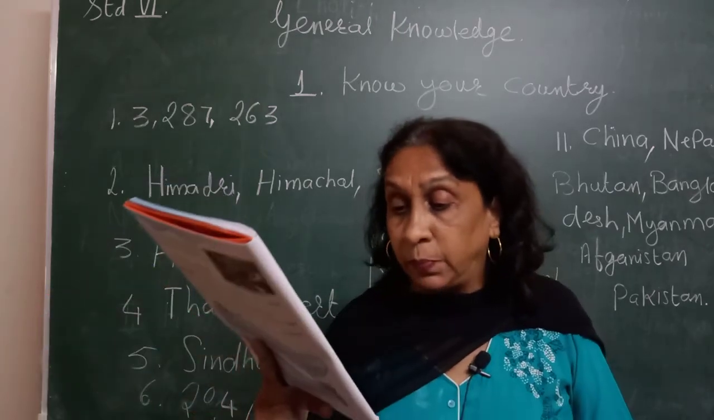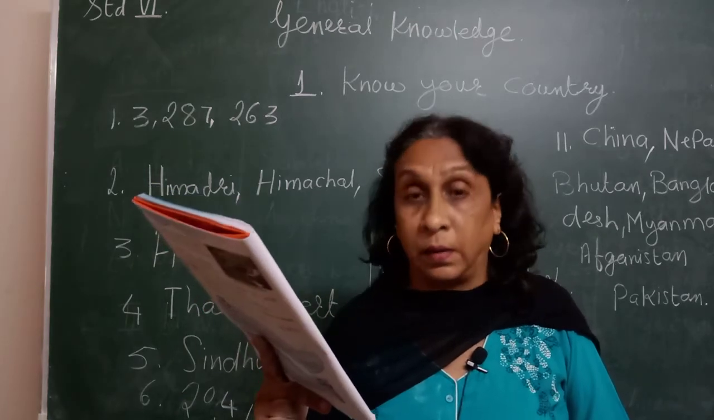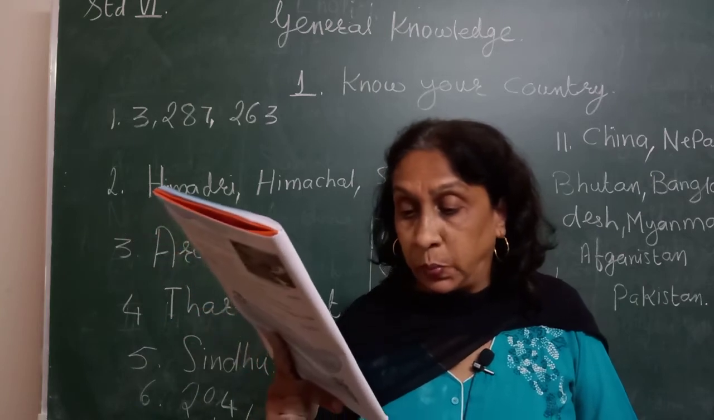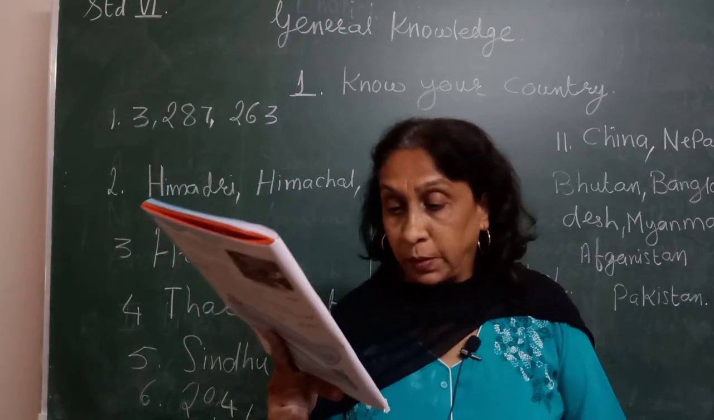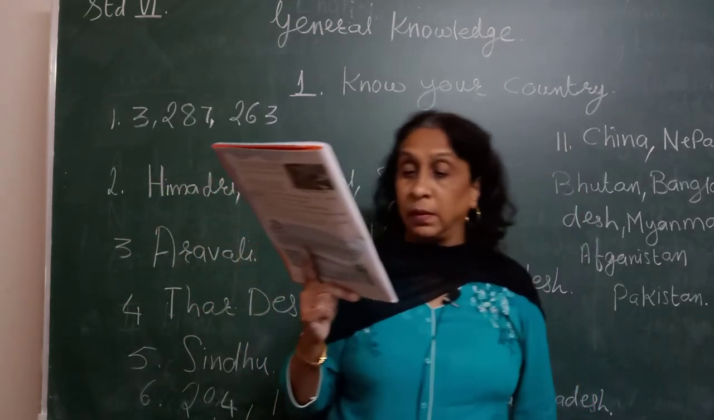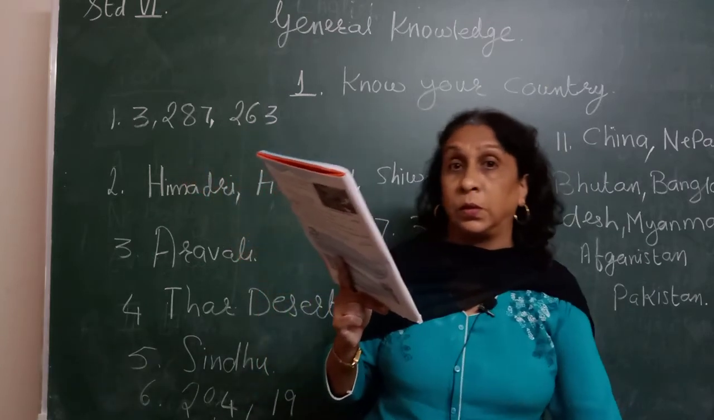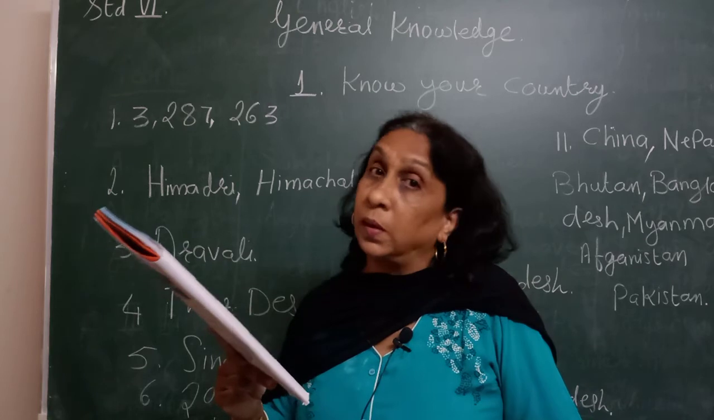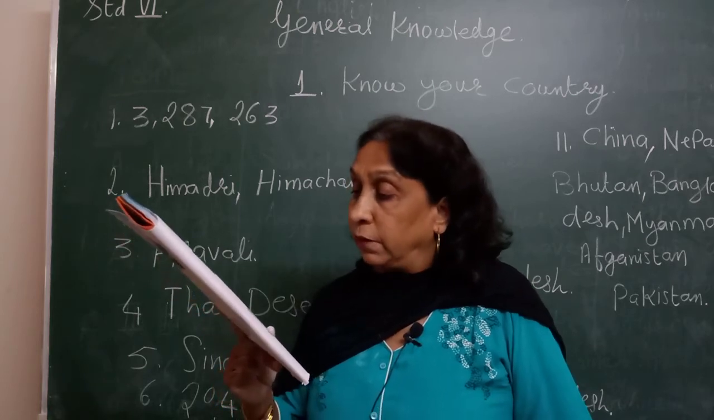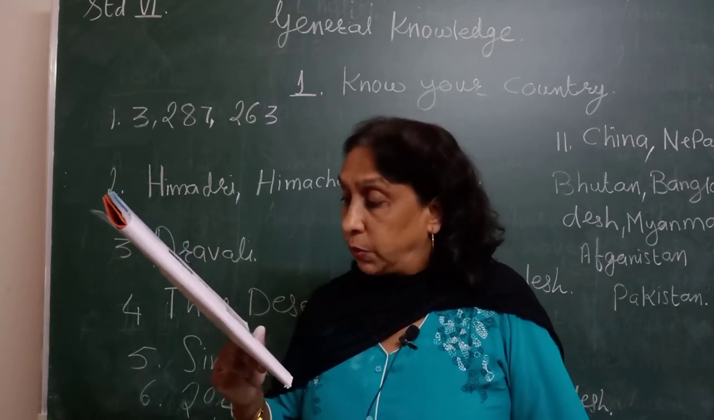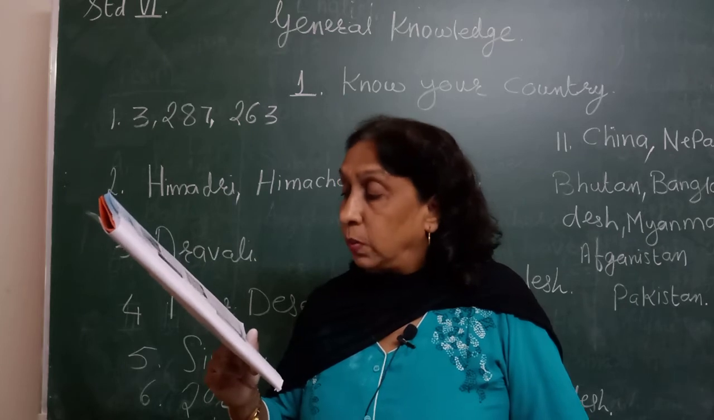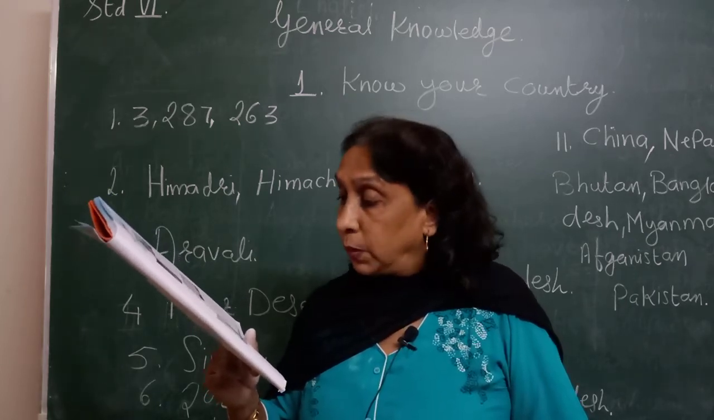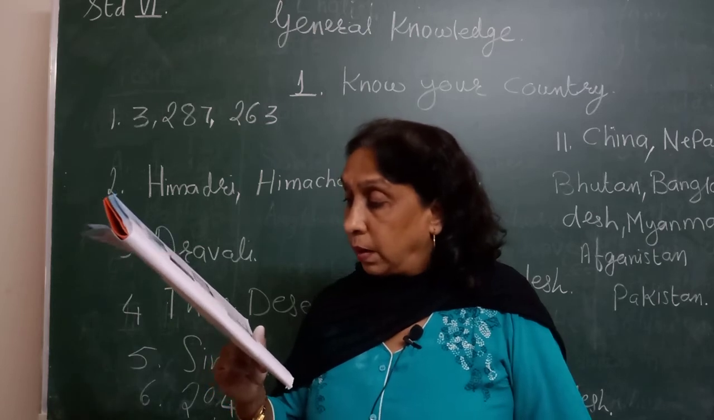Next, the Buland Darwaza, it is at Fatehpur Sikri near Agra. It was built by Akbar to commemorate his victory over Gujarat. So, who built the Buland Darwaza? Akbar. This you have to learn. Underline the sentence: It was built by Akbar. Only underline that sentence. Then Fatehpur Sikri. It is situated near Agra. Underline this sentence: It was built by the great Mughal king Akbar.